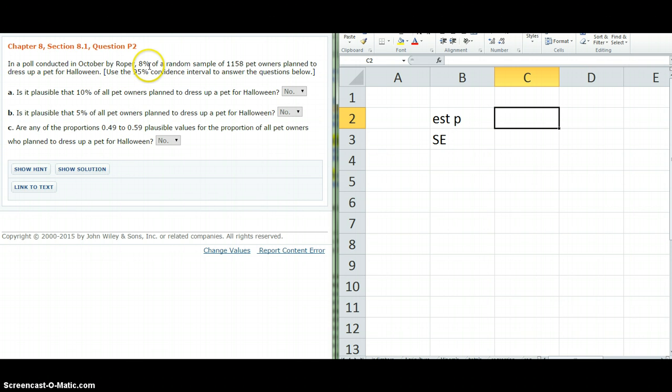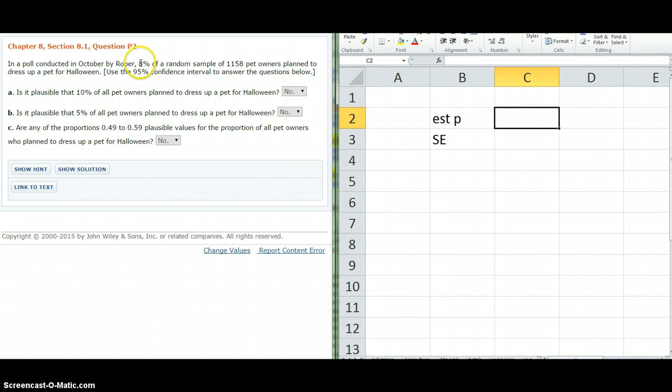Poll conducted, 8% of a random sample of 1,158 pet owners plan to dress up a pet for Halloween. Notice we only have 1,158, whereas we're looking at a population of pet owners in, I would guess, the United States, which is huge, millions and millions of people. So it seems strange that with only a little over 1,000 people, we can make this estimate for millions of people, and especially if we can do so with any accuracy.